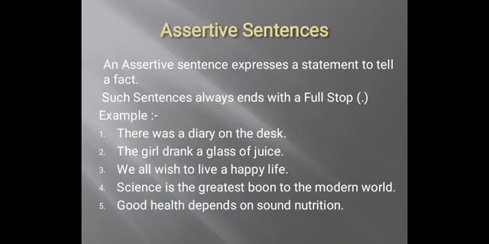First example is there was a diary on the desk. The girl drank a glass of juice. We all wish to live a happy life. Science is the greatest boon to the modern world. Next is good health depends on sound nutrition. So students, all these sentences express a statement to tell a fact, and all these sentences end with a full stop.